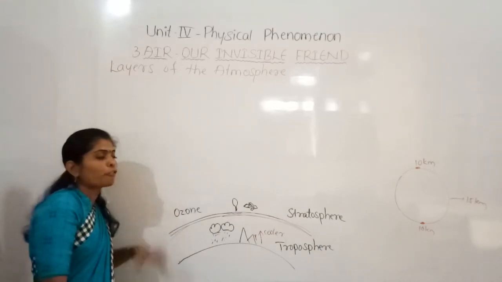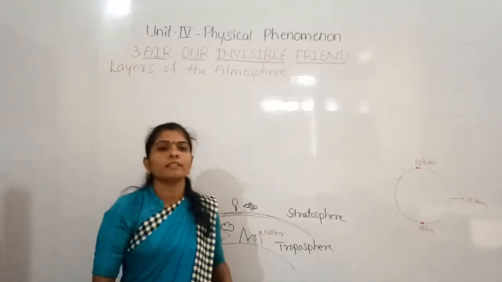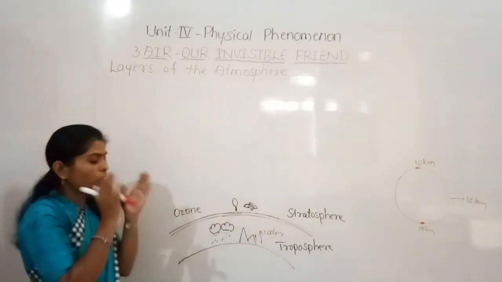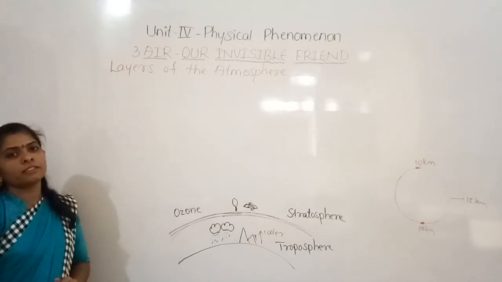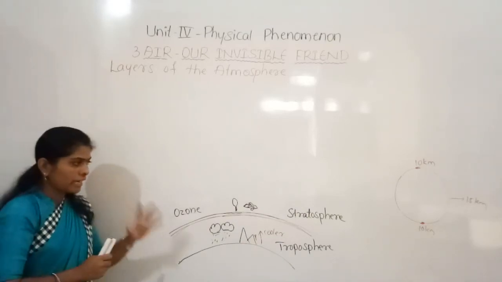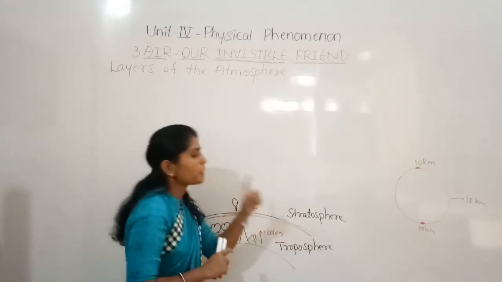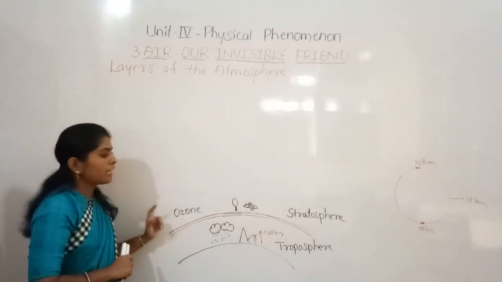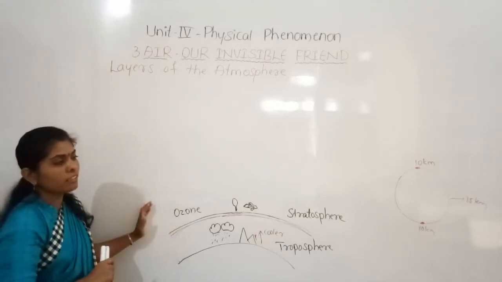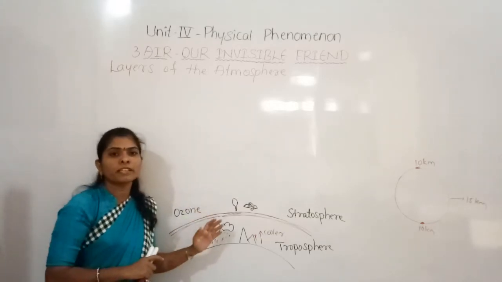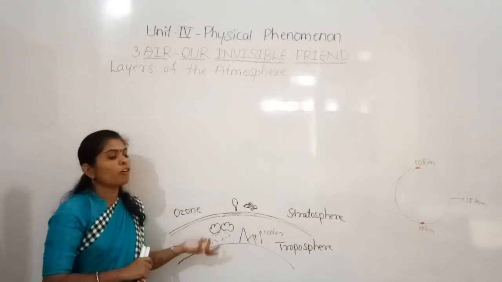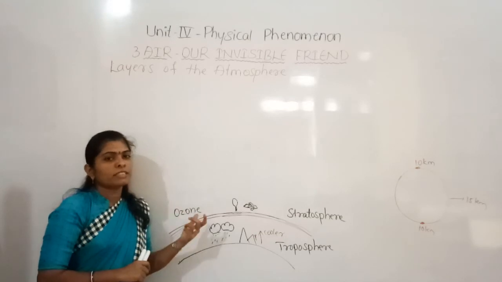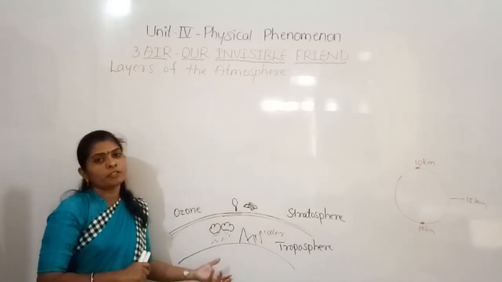It protects from the harmful UV, meaning ultraviolet radiations. So this is one of the most important aspects of this stratosphere. This ozone layer protects the earth from the harmful UV radiations, which can cause cancer and also destroy the fertility of the soil.